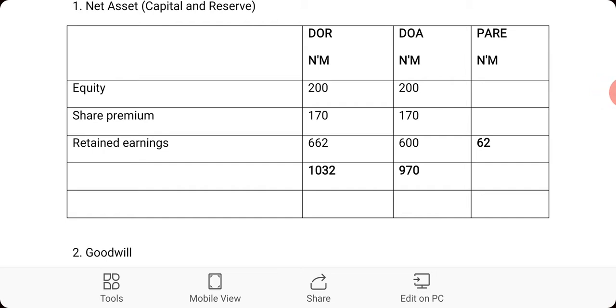Now, DOR means date of reporting, while DOA means date of acquisition, while PARE means post acquisition retained earning. Now, equity is 200,000. Share premium is 170. Now, retained earnings as at the date of reporting is the date of balance sheet or date of financial position, and it's 662.